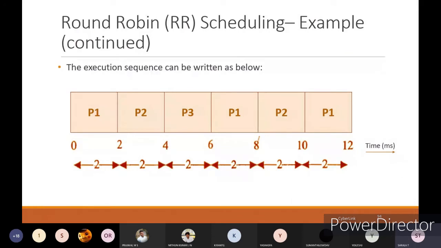That is your actual round robin scheduling. You can see here first P1 has started, next P2 and P3, 2 milliseconds each. After that once again P1 will start, P2 will start its execution and P3 already finished its execution, so no need to repeat it. Then P2 completes its execution here and P1 will complete its execution here. The total amount of time taken to execute all these processes is 12 milliseconds.